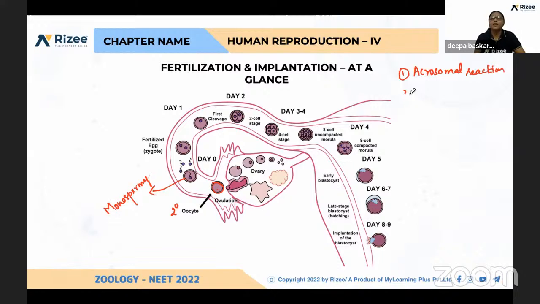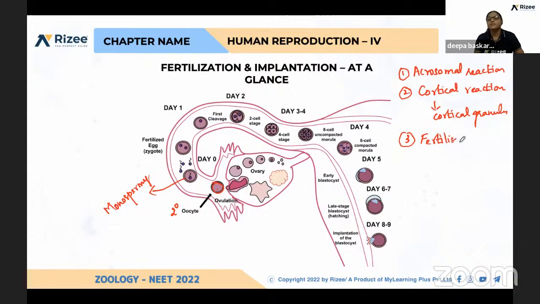Second is cortical reaction. So here, what is happening in cortical reaction? The egg cortex region, which has cortical granules, also releases chemicals, which help in this fertilization. And the third reaction is the fertilizin and anti-fertilizin reaction.